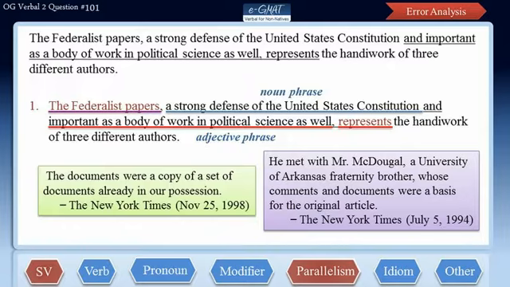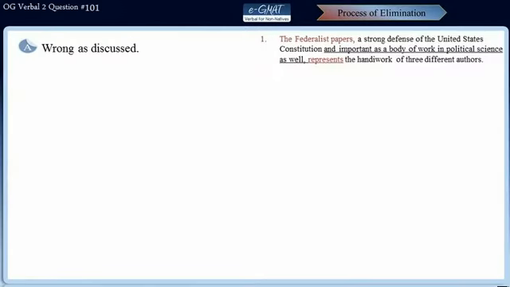Well, now let us run the POE to find out which answer choice corrects the subject-verb number agreement error and the parallelism error in this sentence. Well, choice A certainly does not, as we discussed just now. Choice B is the correct answer because now the adjective phrase has been turned into a noun phrase, so both the characteristics of the Federalist Papers are now grammatically parallel to each other. Also, represents has been turned into represent to agree in number with plural papers. So choice B is the correct answer.